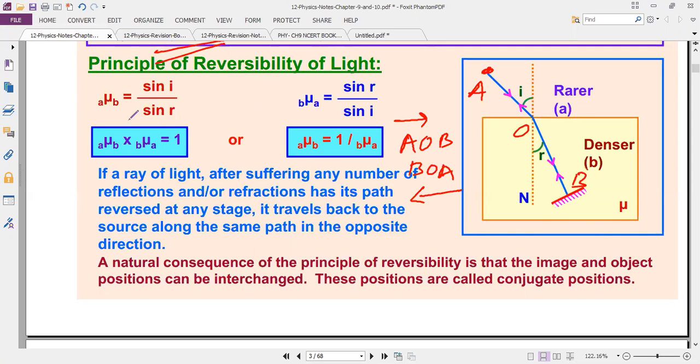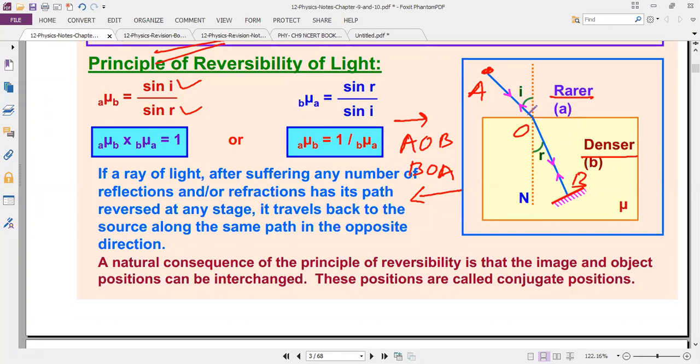Actually, you know very well the formula, Snell's law: sin i divided by sin r, the ratio of the sine of the angle of incidence and the sine of the angle of refraction. So mu is equal to AB. This is a rarer medium A, denser medium B. So A to B is sin i by sin r.